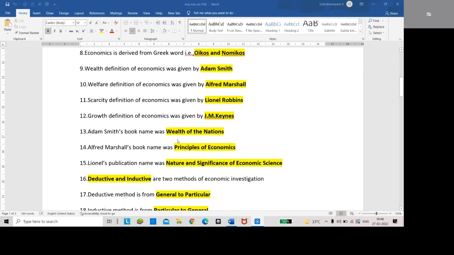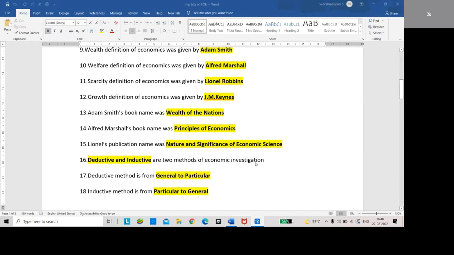Adam Smith's book name was Wealth of Nations. Alfred Marshall's book name was Principles of Economics. Lionel Robbins' publication name was Nature and Significance of Economic Science.